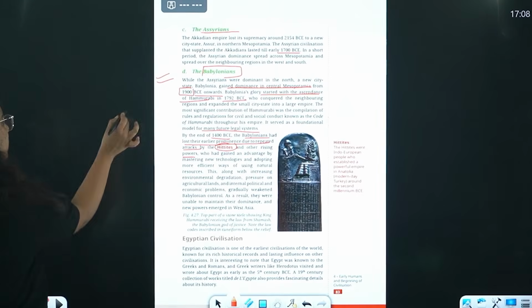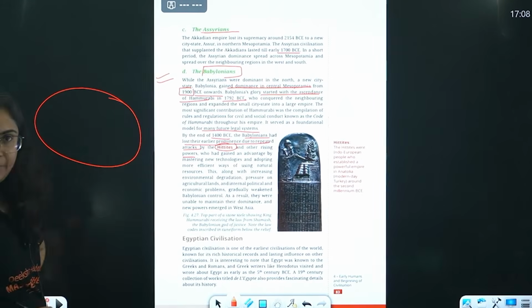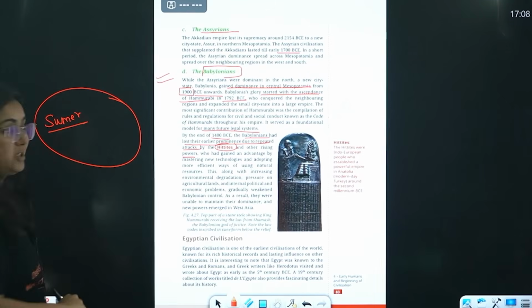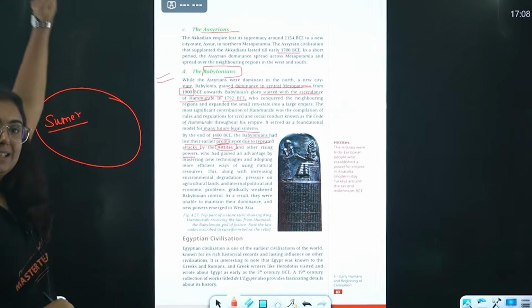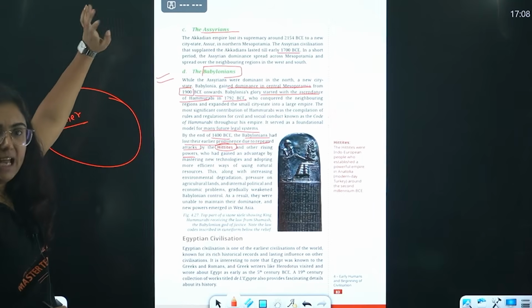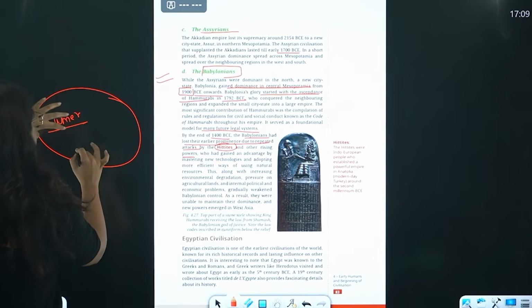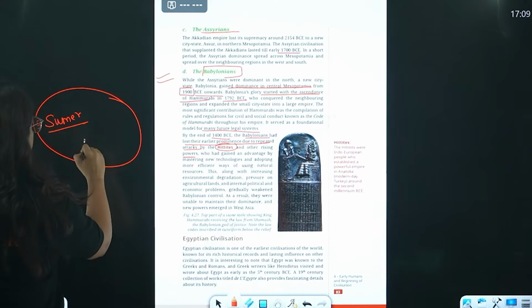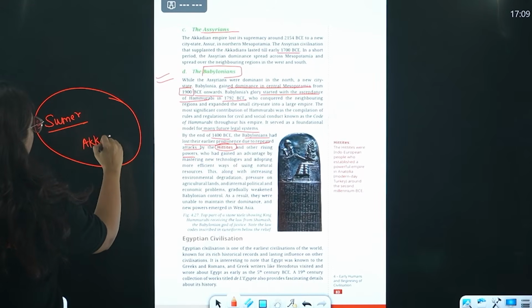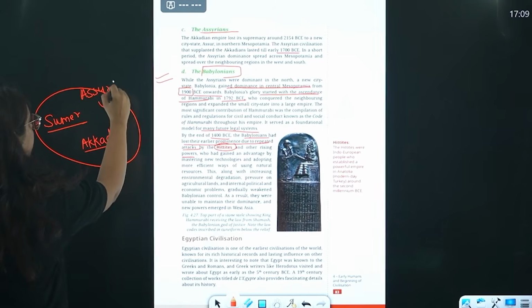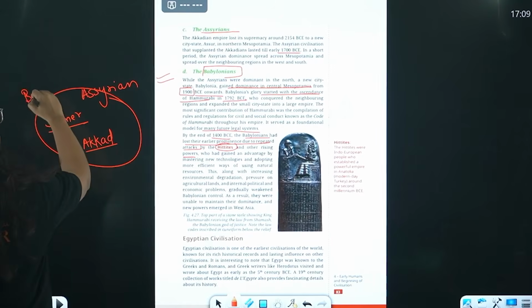Let me tell you, this is the region of Mesopotamia where there were different cities like Sumer, where the Sumerians ruled in the early civilization phase, from around 9000, 8000 BC. Then after this their power decreased, and who rose into power? Akkadians. Then who came into power? Assyrians. Then who came into power?